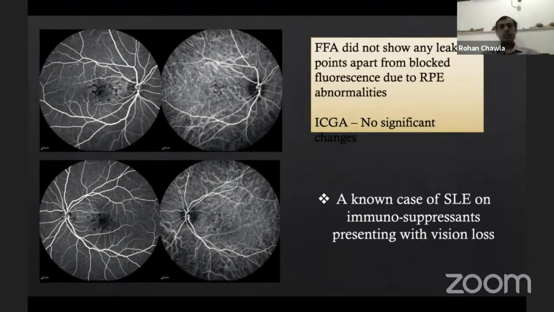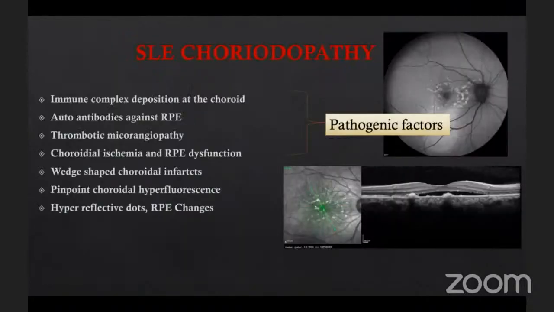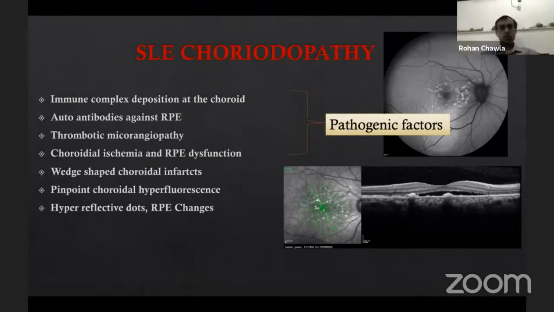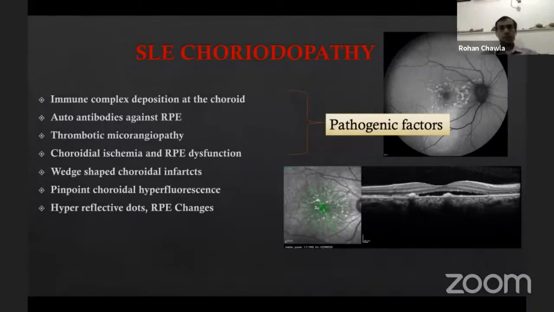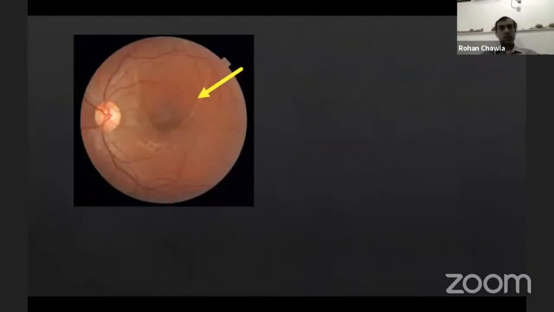So you see many diseases which cause choroidopathy are going to cause exudation of fluid at the posterior pole, and these need to be differentiated. So this was a case of SLE choroidopathy. In this case, I would give steroids and increase the immunosuppression rather than avoid the steroids. Now, this patient was again referred to us as CSR, but here you see something which looks like a fluid-filled cavity. It is inverted. It is upwards.